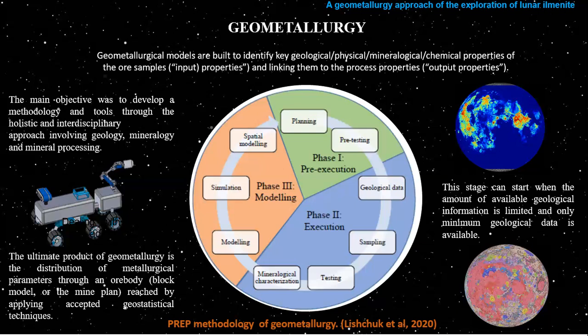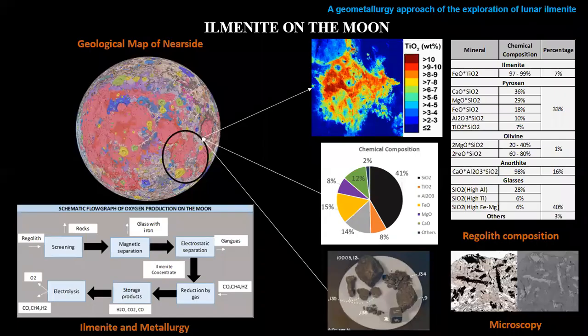We can study the deposit, identifying very specific materials and characteristics of the ore, and we can predict how the process works with this type of mineral and what to expect when the mineral appearance changes over time. So let me explain how we can apply this knowledge to the ilmenite on the moon.